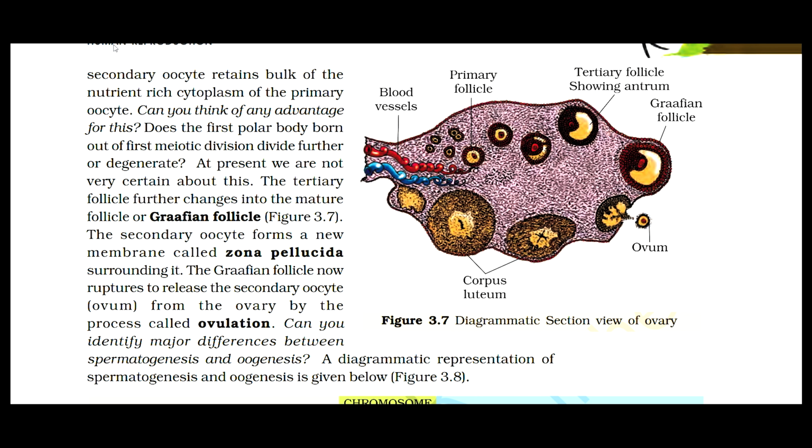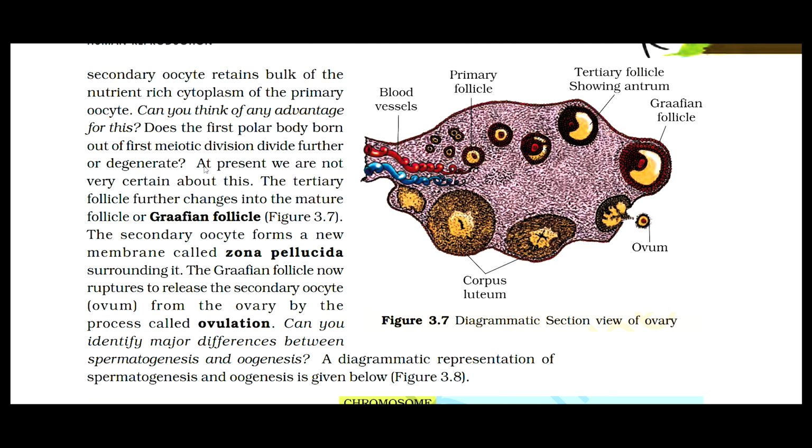The secondary oocyte retains the bulk of the nutrient-rich cytoplasm of the primary oocyte. Can you think of any advantage for this? Does the first polar body, born out of the first meiotic division, divide further or degenerate? At present, we are not very certain about this.